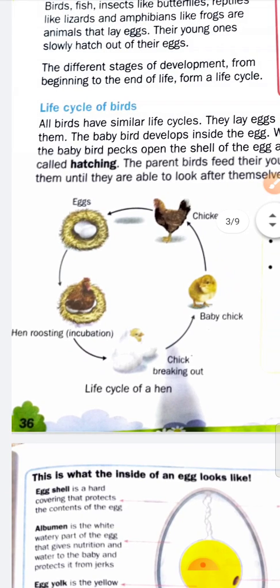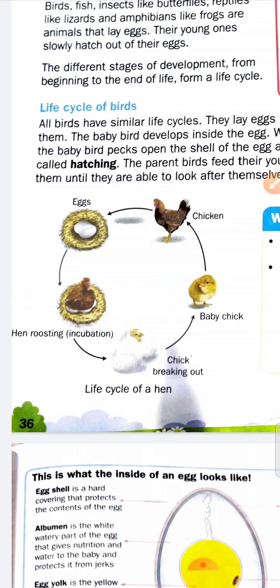Okay, students, let's start. If we talk about birds, all birds have similar life cycles. You can see this diagram of the life cycle of a hen.